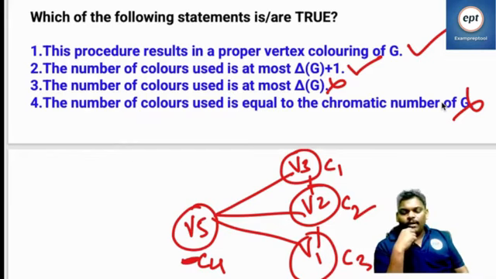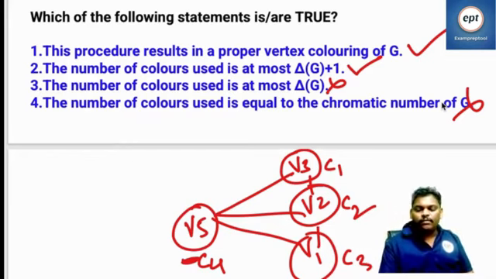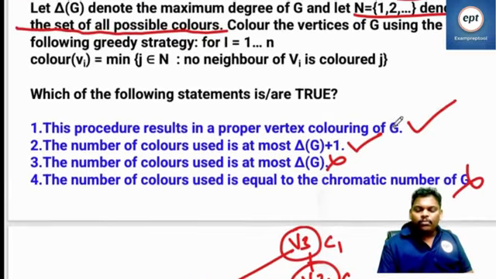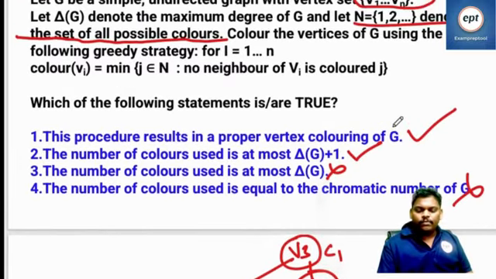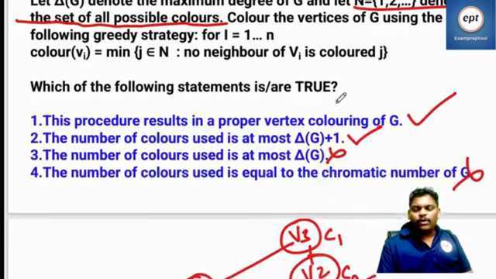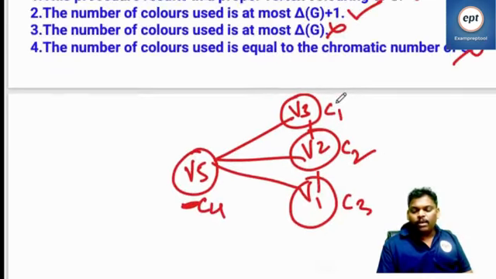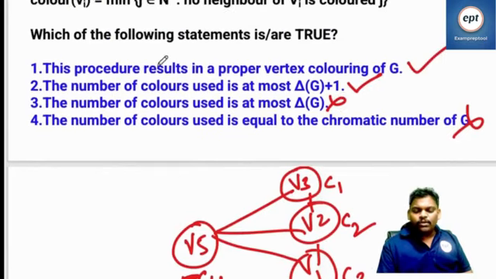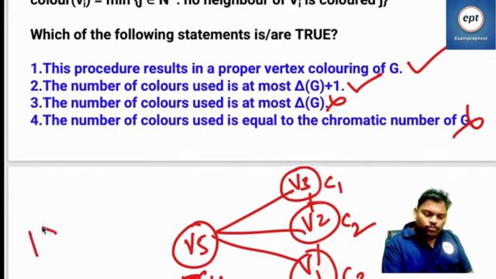No. Chromatic number means the minimum number of colors needed, and this algorithm cannot guarantee the minimum number of colors. So which of the following statements are true? 1 true, 2 true, 3 false, 4 also false. I think 1 and 2.